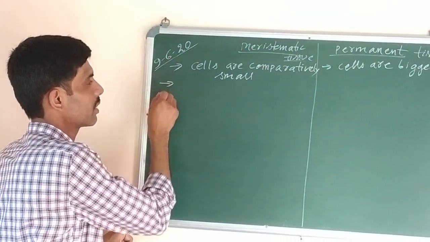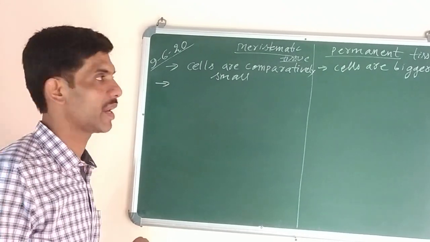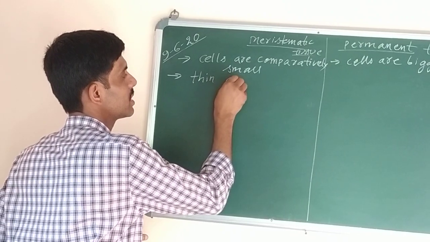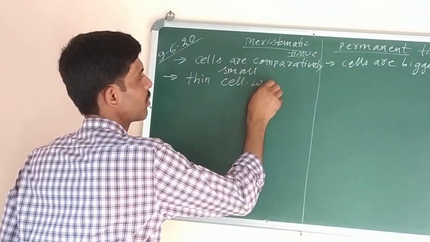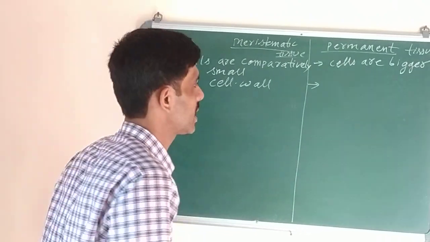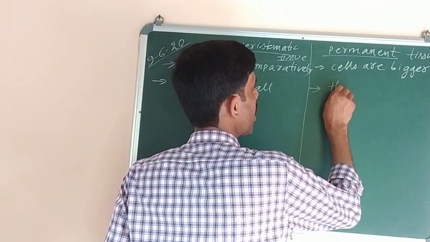Now the second difference between meristematic and permanent tissue is that they have a thin cell wall. Cell wall is thin, and here in permanent tissue the cells may have thin or thick wall.